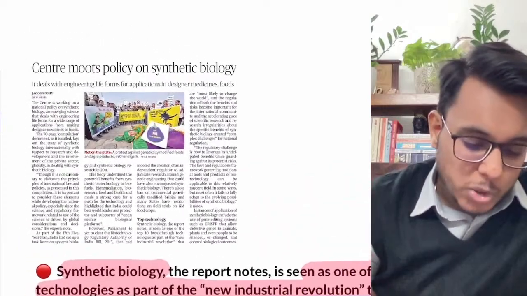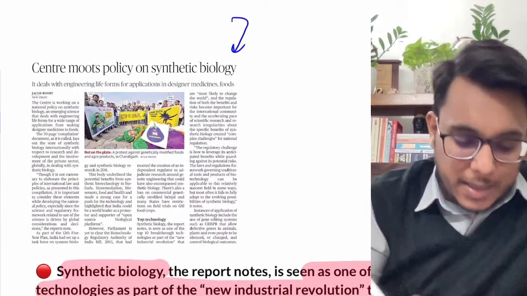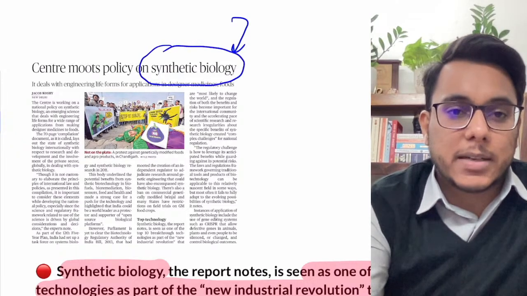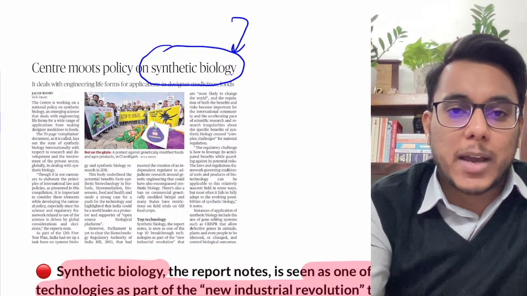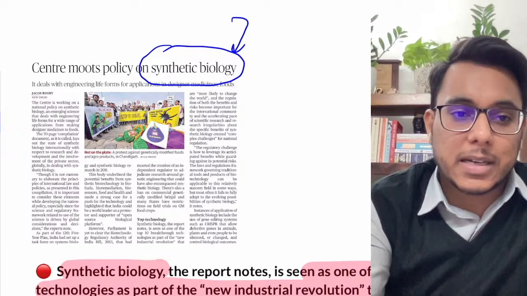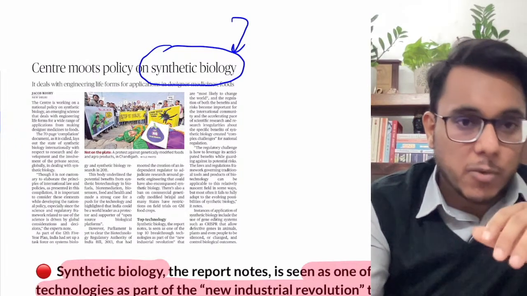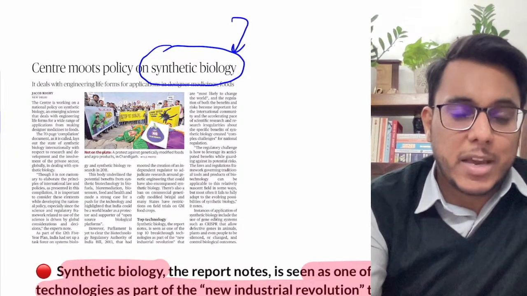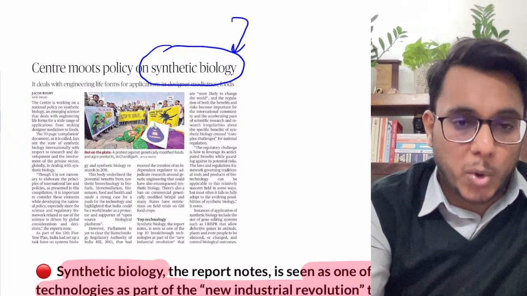Now, Centre moots policy on synthetic biology. Okay, so this particular article is talking about the issue of synthetic biology. First of all, let's understand what we mean by synthetic biology. So guys, synthetic biology can simply be understood as a process by which we are engineering or re-engineering organisms. We are engineering the biological processes so that they can bring more productivity.